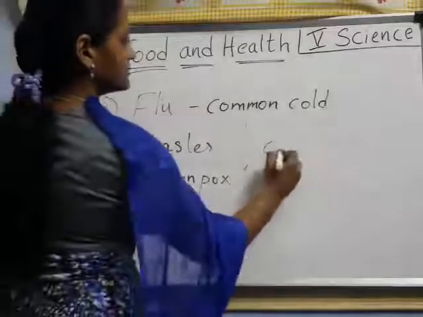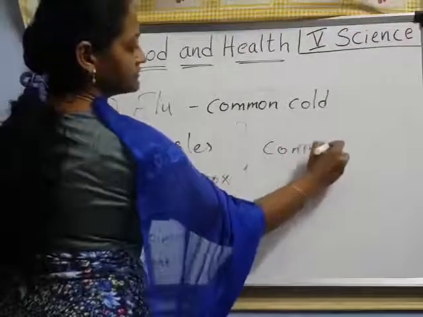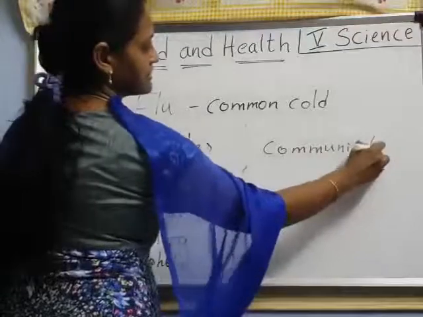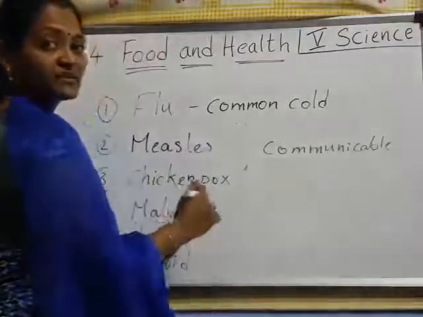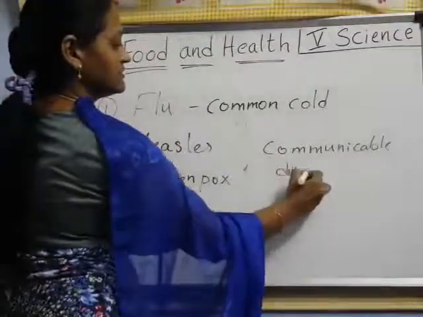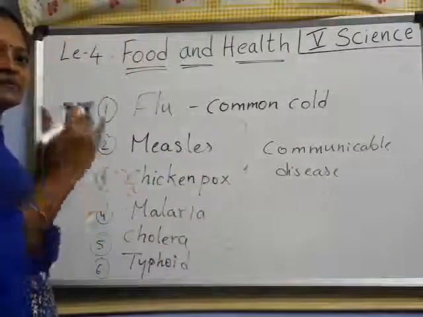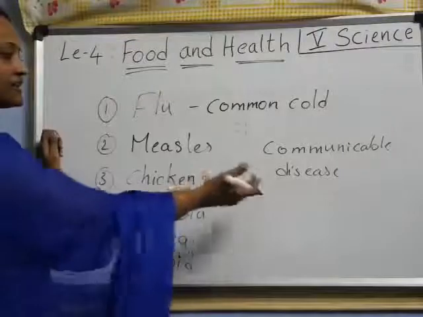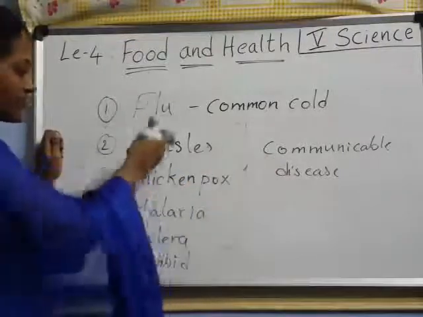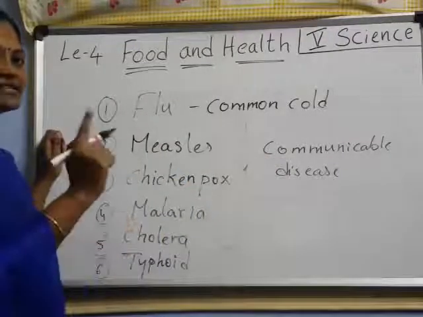Nothing but communicable. Means disease can spread from one person to another person. Understood? Got it? The disease can spread from one person to another person, then that one we call it as communicable diseases. These are all communicable diseases. Okay, we'll see one by one.